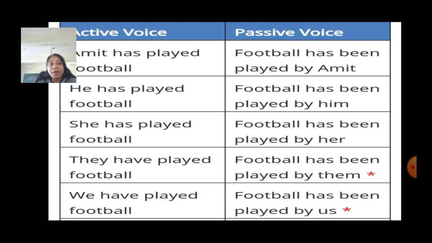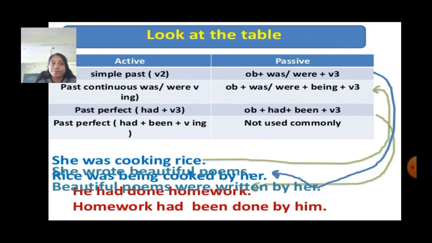Football has been played by him. She has played football. Football has been played by her. They have played football. Football has been played by them. We have played football. Football has been played by us.